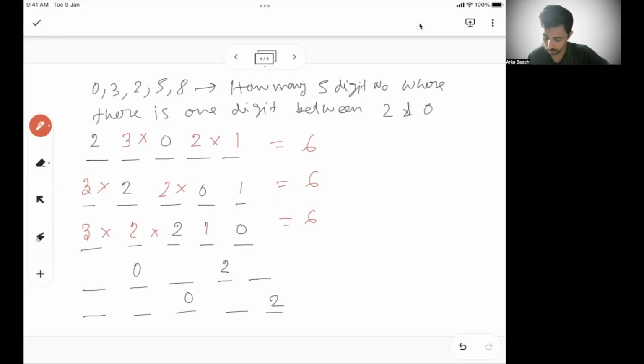Okay. Then 2 and 0 are taken. Again, the first digit is 3 ways, 2 ways, 1 way. 6. Again, 3 ways, 2 ways, 1 way. 6. Total 30 ways possible where there is 1 digit between 2 and 0.